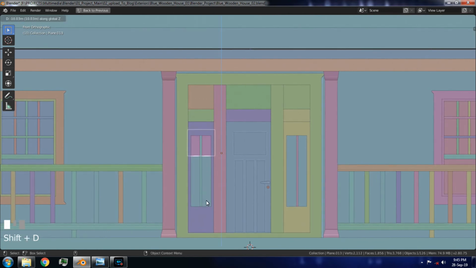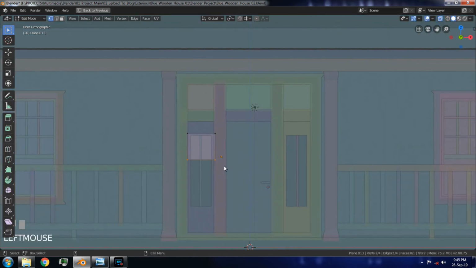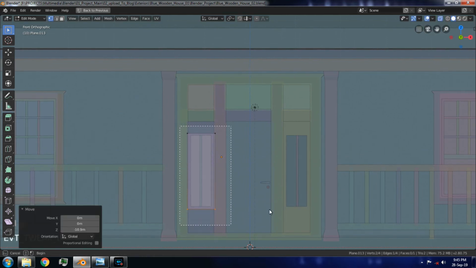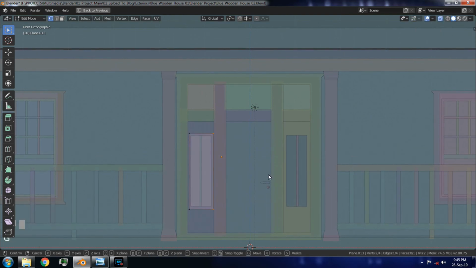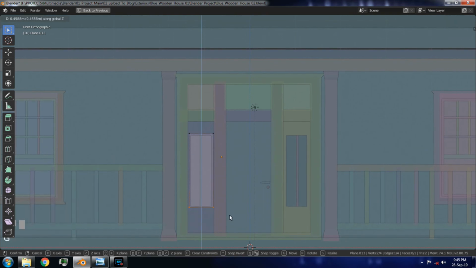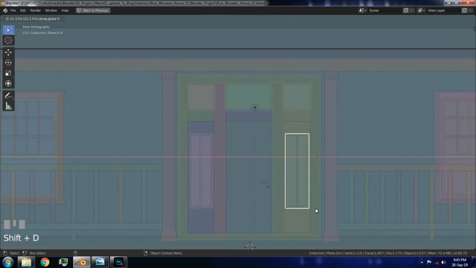Duplicate this object, and move it downwards along the Z-axis, then position the vertices like this. Now, duplicate this object, and move it for the right side.